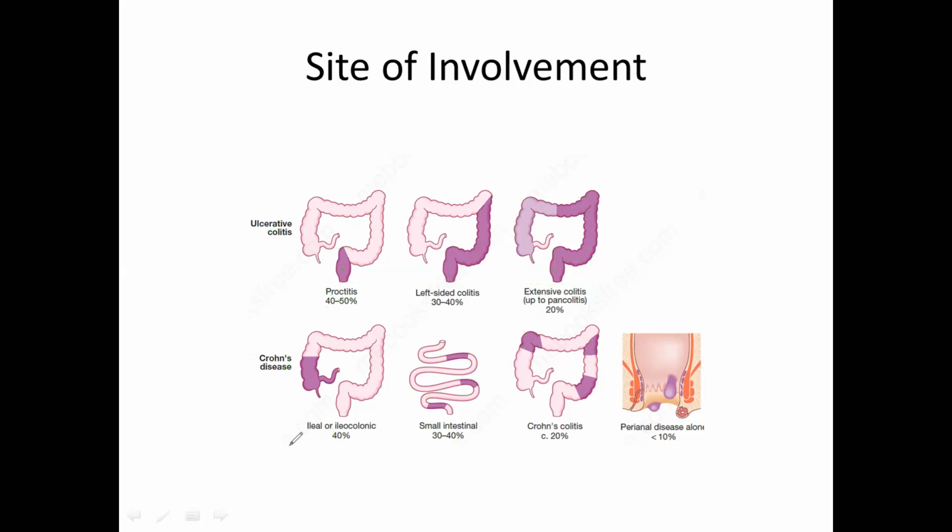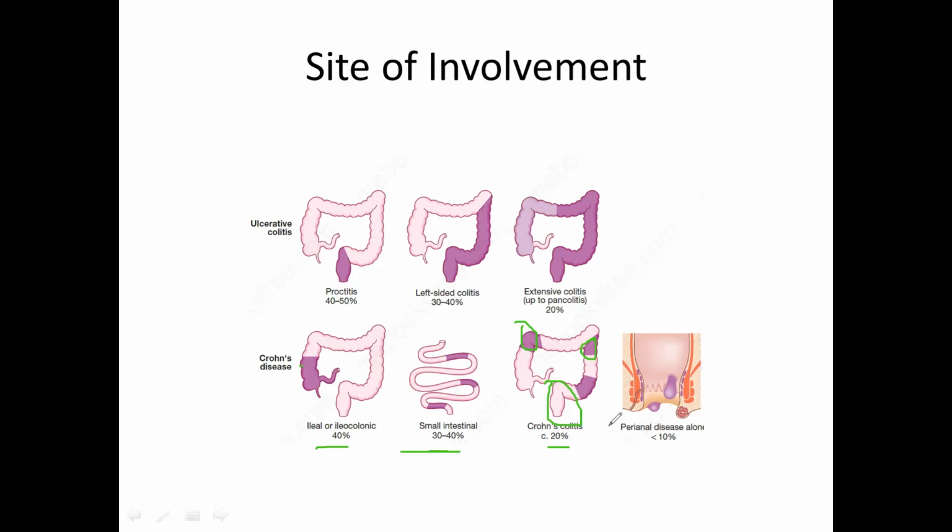So in Crohn's disease, the most common site of involvement is the ileal or ileocolonic region, which is usually seen in 40% of cases, whereas in 30 to 40% of cases the small intestine is involved, and in 20% of cases the colon is involved. You can see this part of the colon is involved, you can say the ascending colon, or this part of the colon. But you will observe that the rectum is not involved in Crohn's disease.